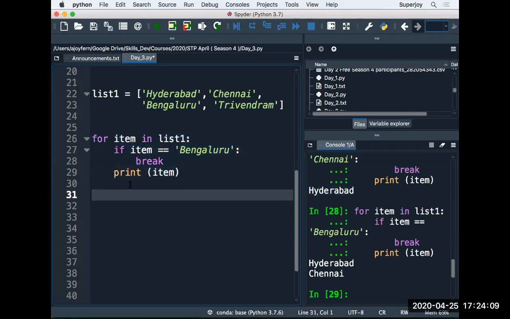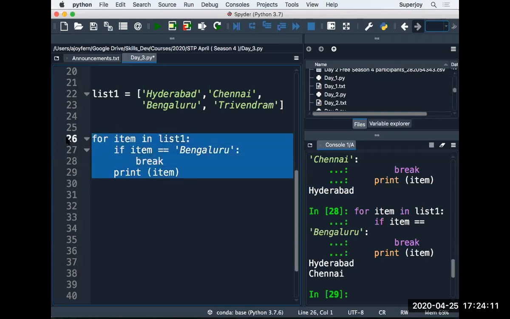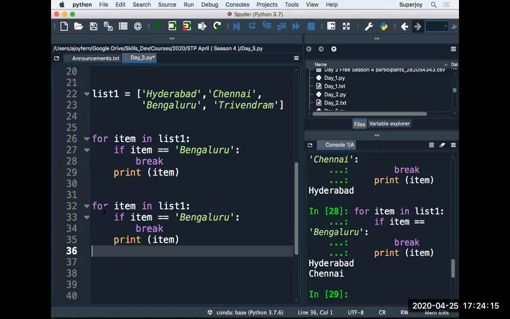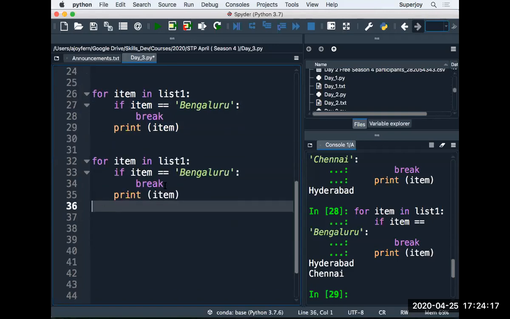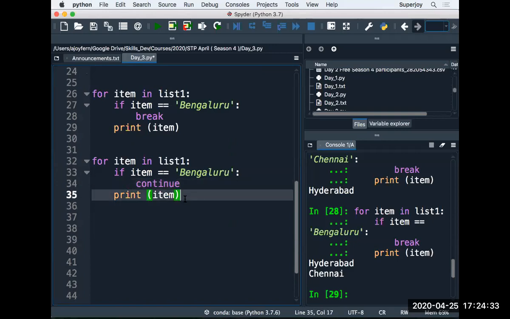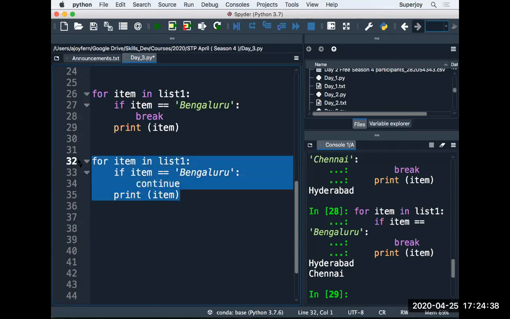Now see, I copy this code and paste it. And instead of break, I use one more keyword, continue. I use the keyword continue, right? Now, what happens, guys, see here. Let's first see the output, and then probably you can get a feel for what continue is doing here.